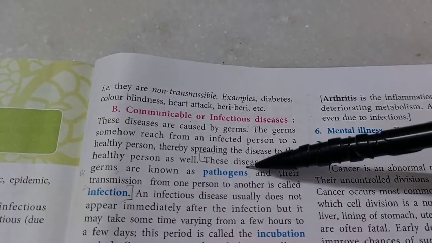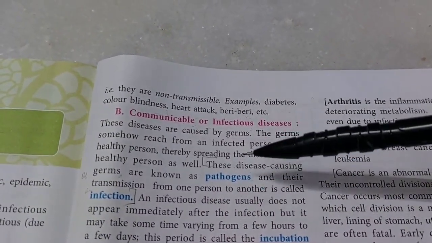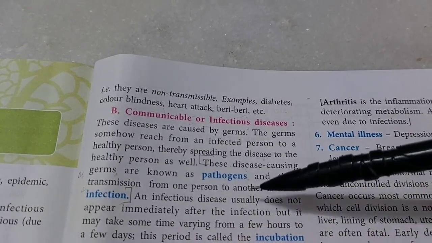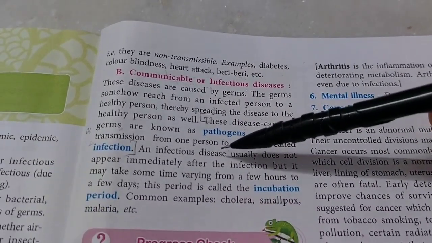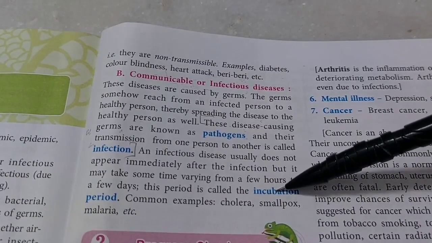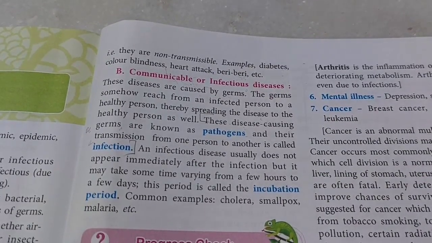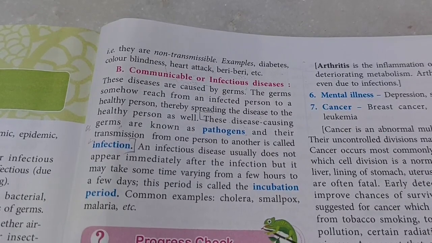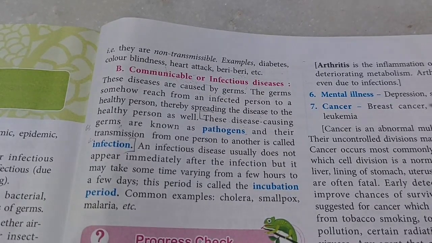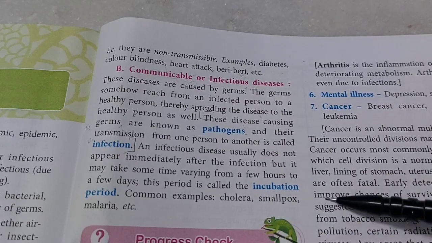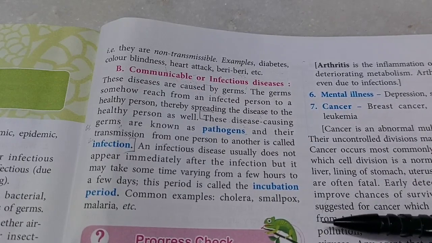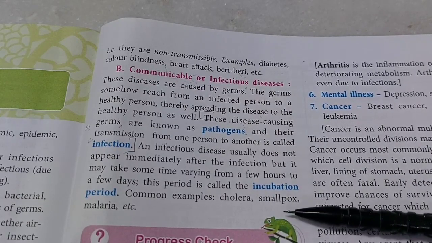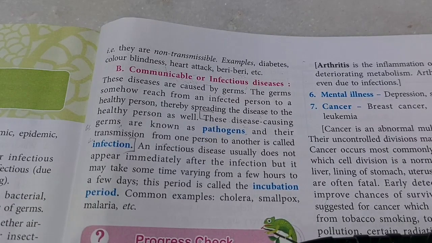So, when these pathogens enter a person, then the person is said to be infected. But he will not suffer from the diseases immediately. There is an incubation period. For example, if the common cold virus enters your body, you will not get cold immediately. It takes time for that virus to multiply in your body, and then the symptoms start appearing. So this gap between infection and the appearance of the disease's symptoms is called the incubation period, which may last for a few days, a few weeks, or even a few years, depending on the disease.